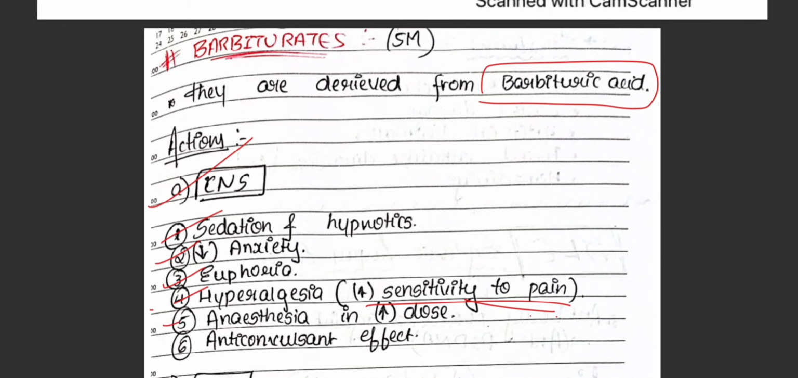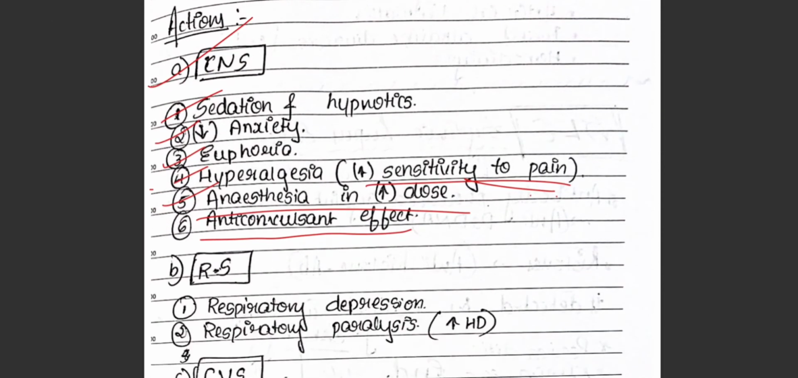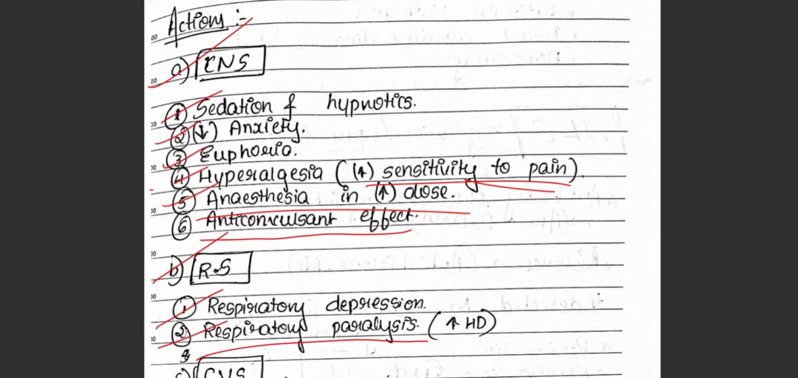It also might cause anesthesia in increasing doses. There is loss of pain in your body. You don't feel any pain because there is damage in the pain receptors. Or it might also cause the anti-convulsant effect, that is anti-epileptic effect. What is its effect on the respiratory system? It might cause respiratory depression and it might cause respiratory paralysis. It might paralyze all the respiratory muscles.